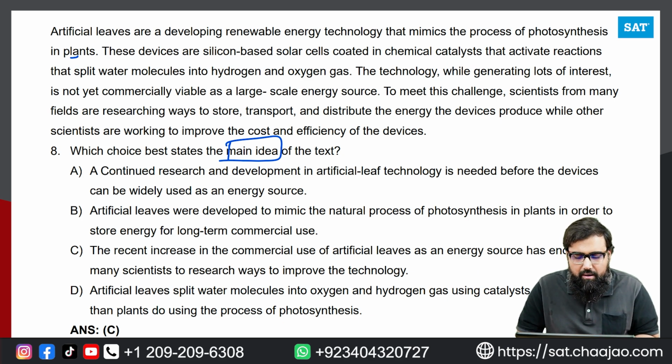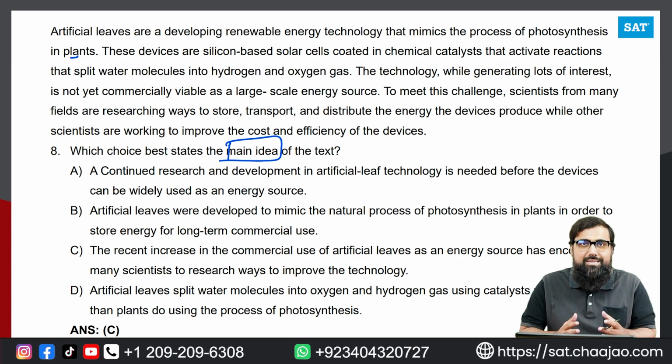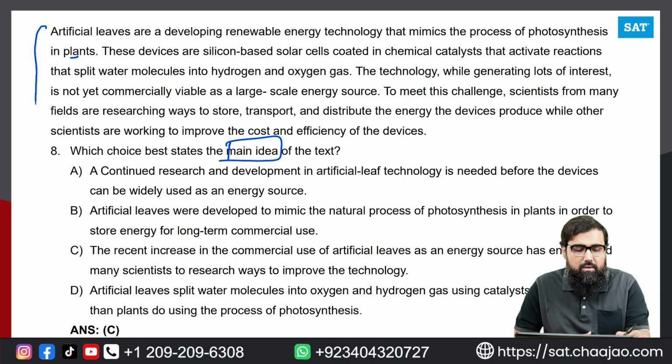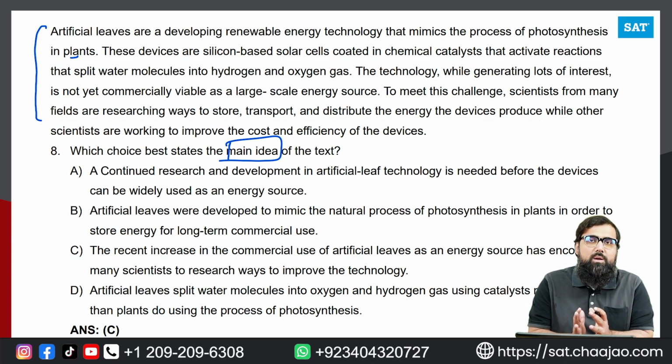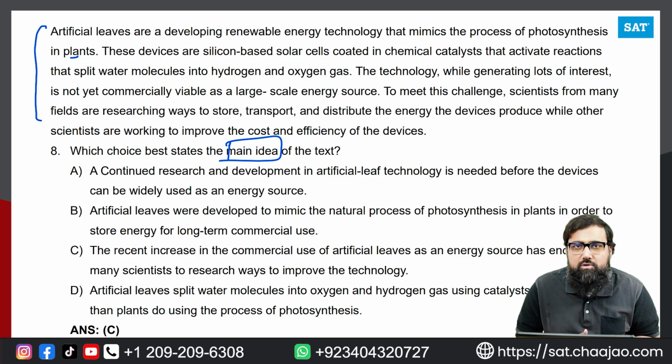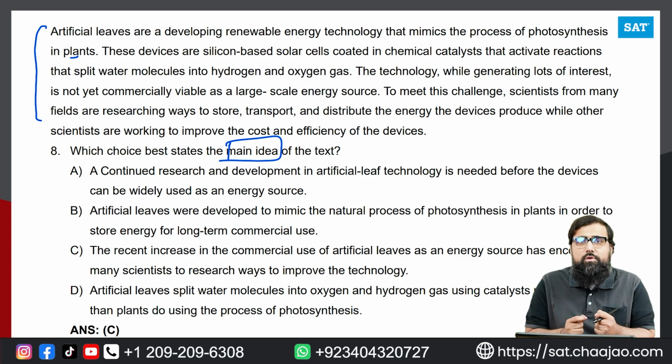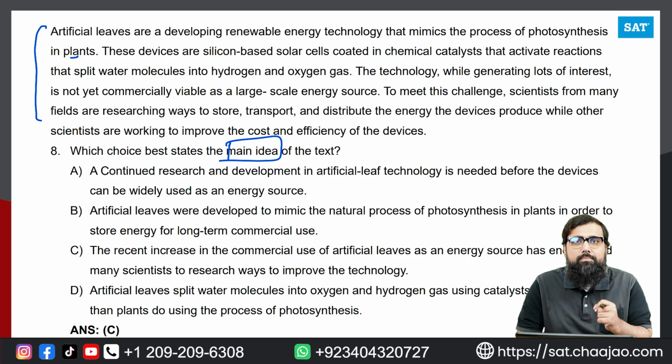of the devices, right? So what we understand from the passage is that this is something very efficient. This is exactly like things that are done in photosynthesis, but the problem we are facing is that for commercial usage it is becoming ineffective, it is becoming expensive, so it's not viable for commercial use as of now, right? So we have to go for the option that takes into account all the information of the passage and then talks about it, right?